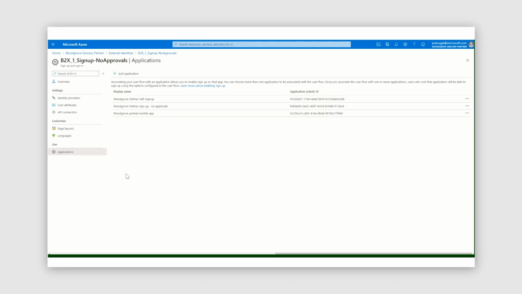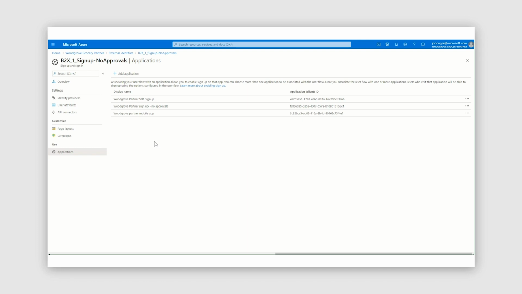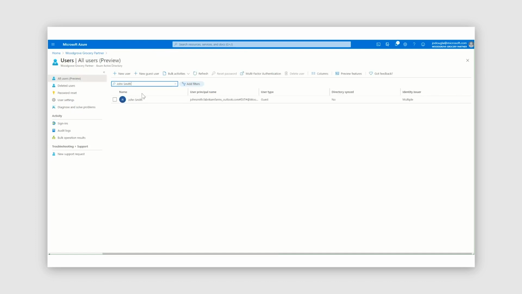Lastly, to make all of this work, we simply associated our Woodgrove Partner self-sign-up application with this user flow. As soon as we made that connection, we were able to ensure that users coming to that application have a sign-up experience available. After we associated the application with the user flow, that is what creates the custom sign-up experience that we saw John Smith go through. After John Smith signs up, we get a user account created in the directory, a standard guest user that can be used to access resources throughout the Azure Active Directory and Microsoft 365 tenant.